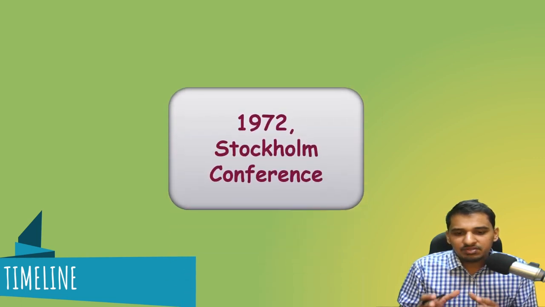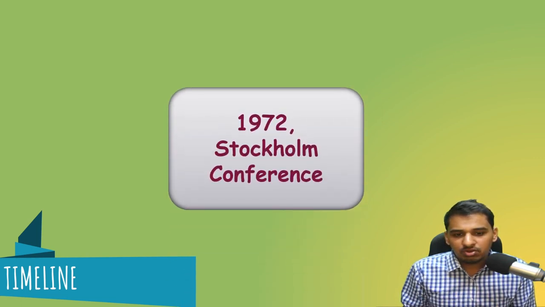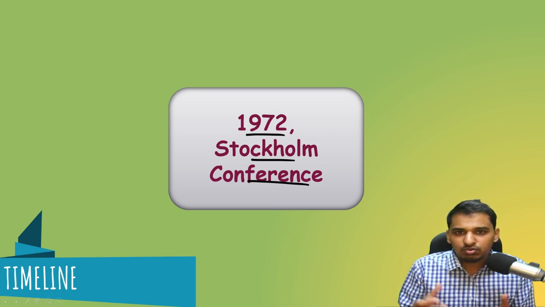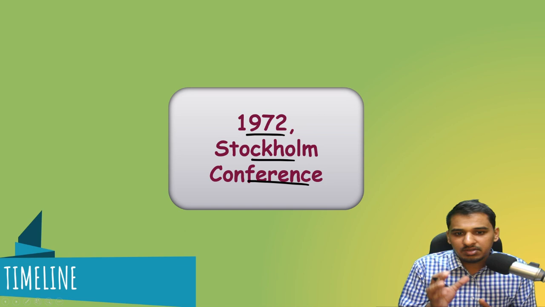Now, the first event which we'll be considering is the 1972 Stockholm Conference. One may say that there are various events which may have happened before that, but this is considered as the anchor point of our environmental studies as far as our examinations are concerned, because after this conference, many of the policies emerged, and climate change and environment came into the limelight in the international arena. So we'll be starting with the 1972 Stockholm Conference, the first conference in our timeline.